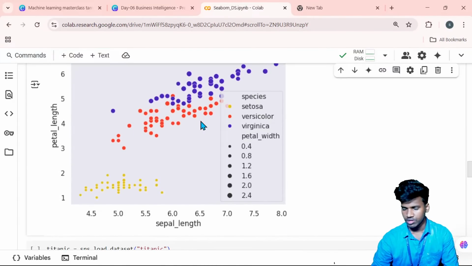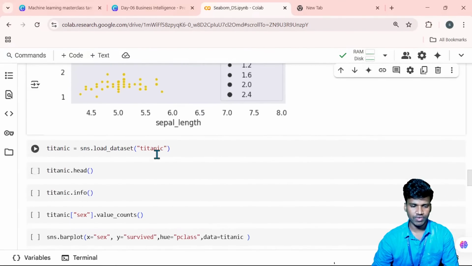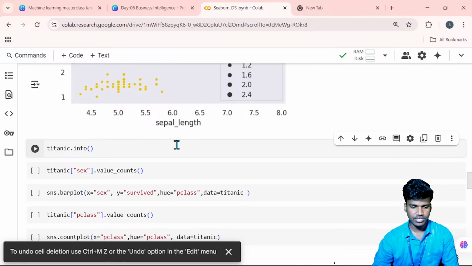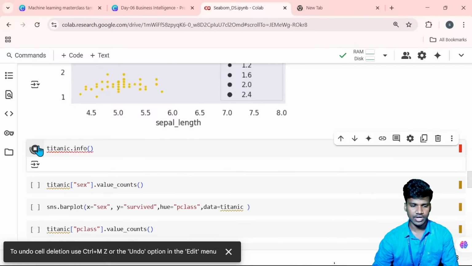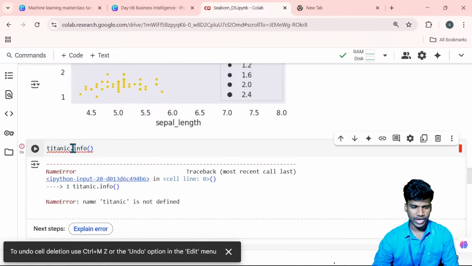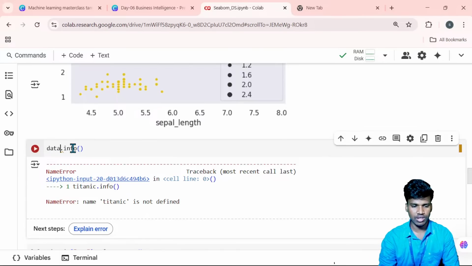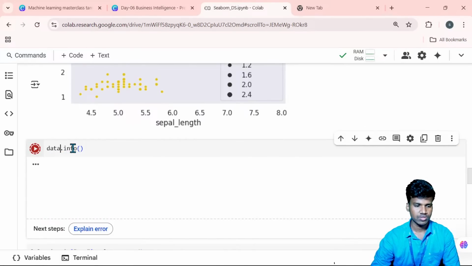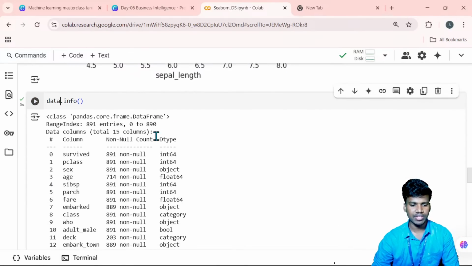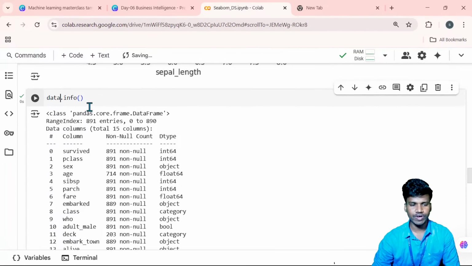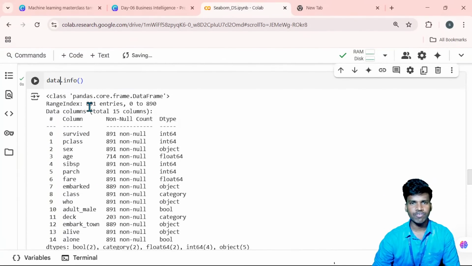Okay, so next one is the Titanic. We already loaded the data set, so it's not needed again. Then I will check the information about the Titanic data. Already loaded the data, right? This particular data variable has the Titanic values. So the info function identifies the entire information about our data set.